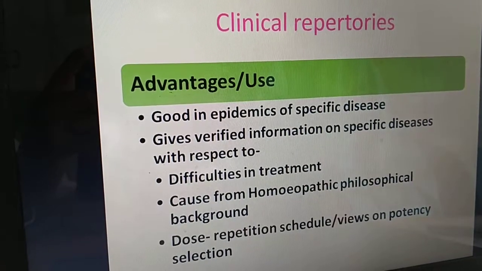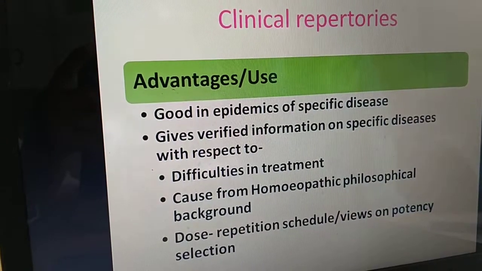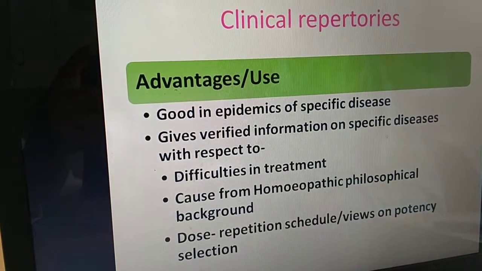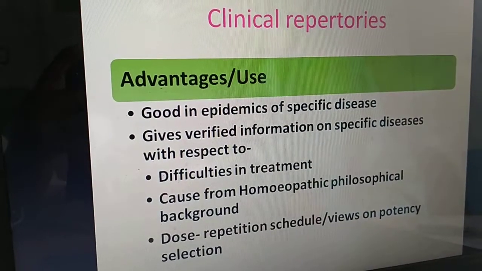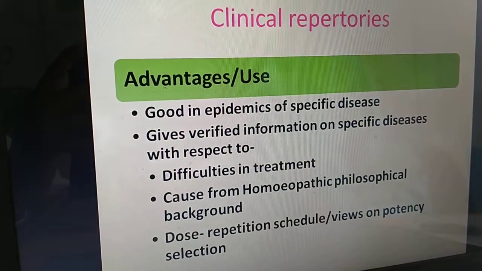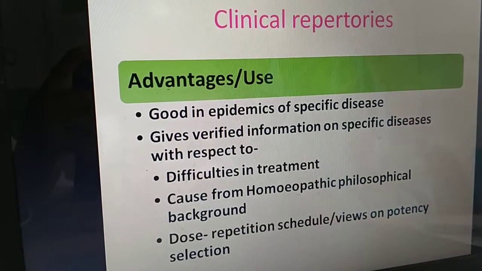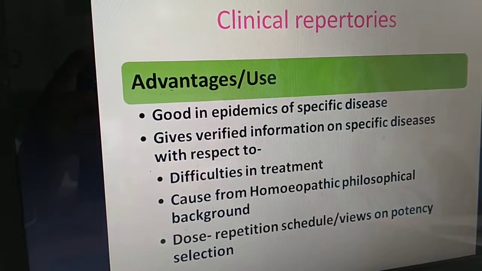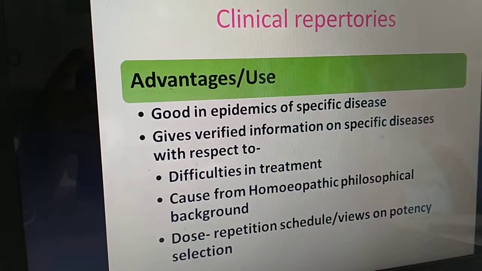For example, in intermittent fever by W.A. Allen, S.C. Allen, these 3 points are very much focused. What are the difficulties in treating malaria? What is the cause from the homeopathic philosophical background? Whether it is psora, whether it is syphilitic miasm, or there is a hygiene issue which is responsible. And most important, which is not found in any other repertory, is that we get what kind of doses, what kind of potencies, what kind of repetition schedule we are going to apply in different types of cases. Such information is very useful, verified information. It is given in the clinical repertory.